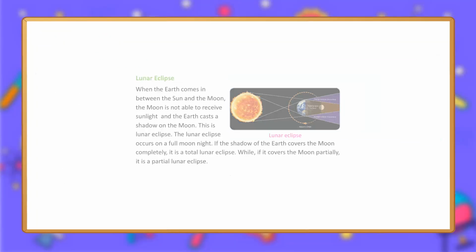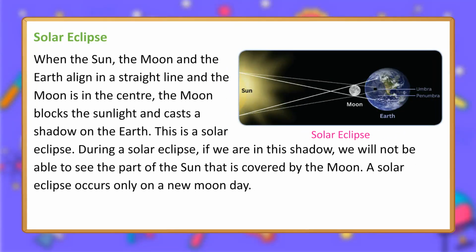Solar eclipse. When the Sun, the Moon and the Earth align in a straight line and the Moon is in the center, the Moon blocks the sunlight and casts a shadow on the Earth. This is a solar eclipse. During a solar eclipse, if we are in this shadow, we will not be able to see the part of the Sun that is covered by the Moon. A solar eclipse occurs only on a new moon day.